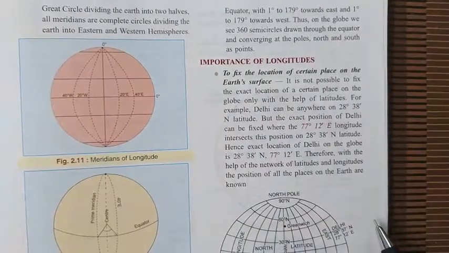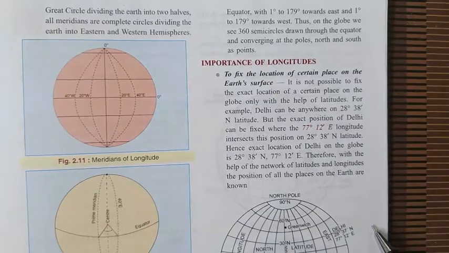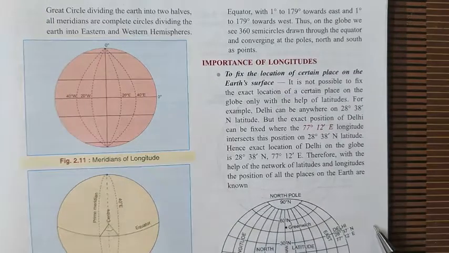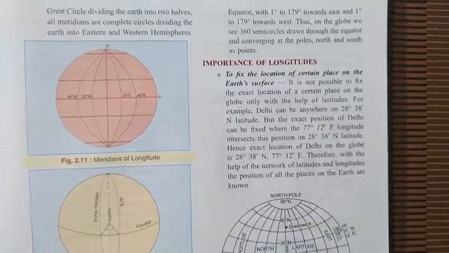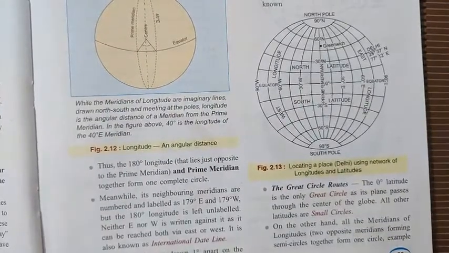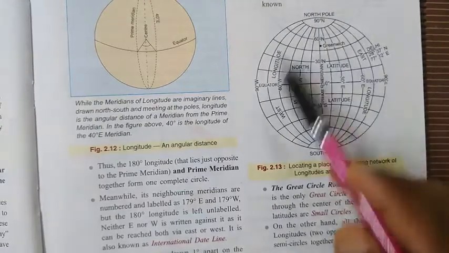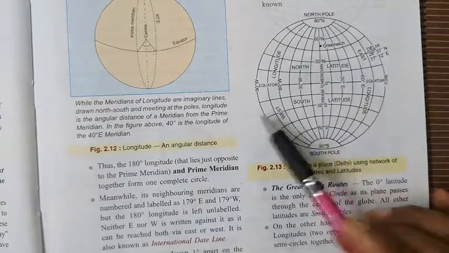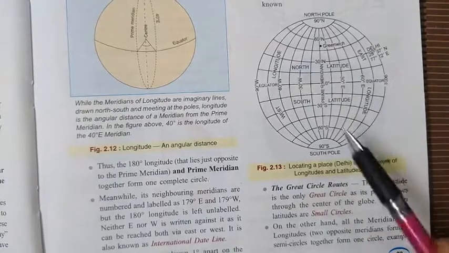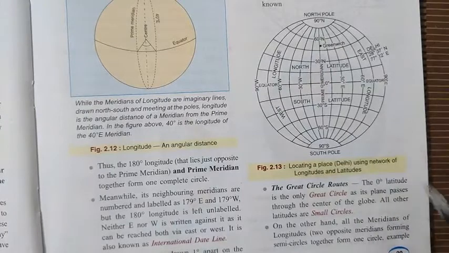The first thing: the longitude together with the latitude is used to locate certain places on the surface. Second is the great circle route. The longitudes form a grid together with the latitudes, the network of longitude and latitude.